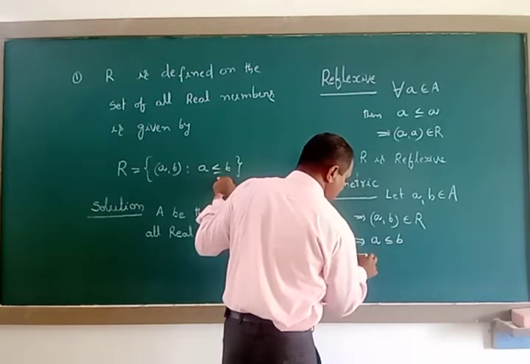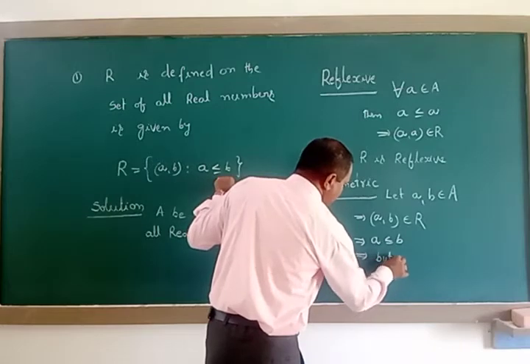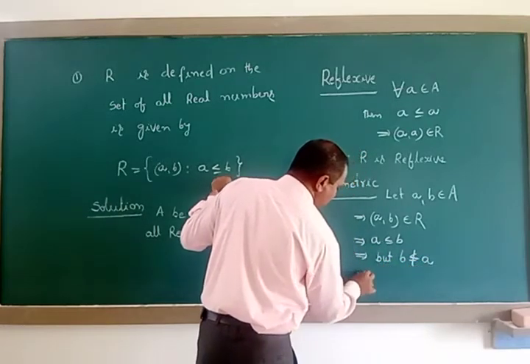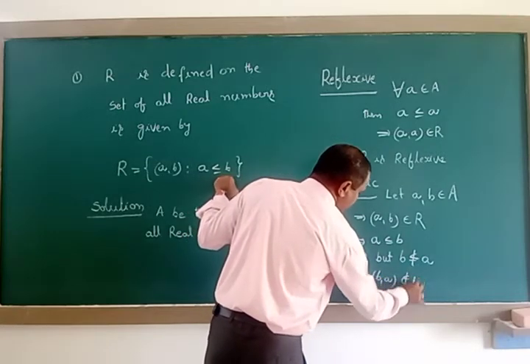But if we move reversely, b is not less than or equal to a. That implies (b, a) does not belong to capital R.